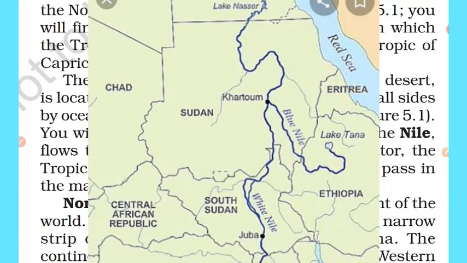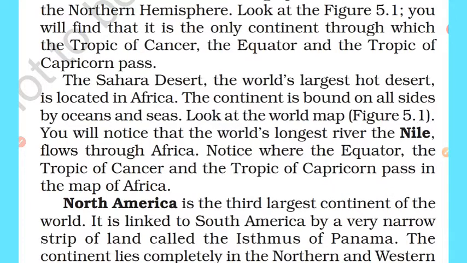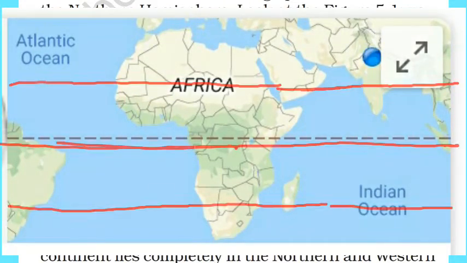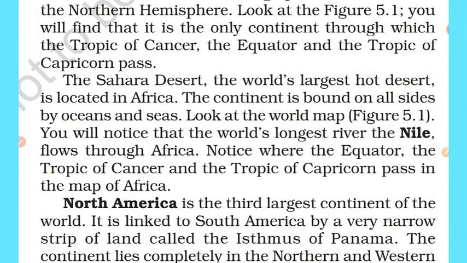Notice where the equator, the Tropic of Cancer and Tropic of Capricorn pass in the map of Africa. So we can see the location of these lines. This is the equator, this one the Tropic of Cancer and this one is the Tropic of Capricorn. So as we have discussed, Africa is the only continent through which all these three lines pass.